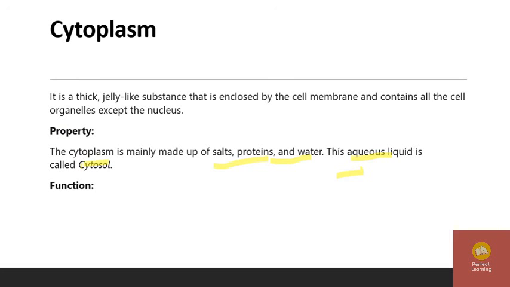Keep it in your mind. Now we will study the function. What is the function of cytoplasm? It facilitates protein synthesis and other metabolic reactions.